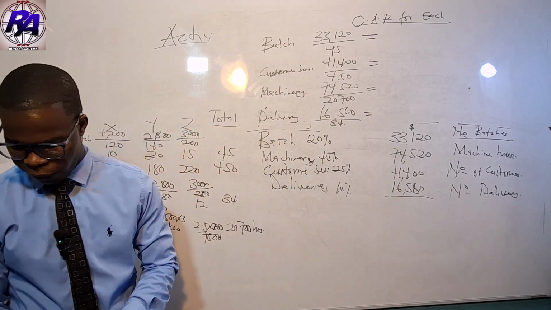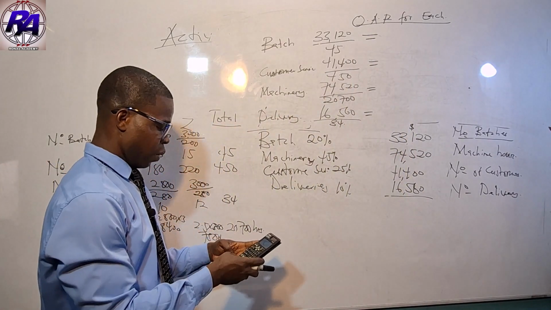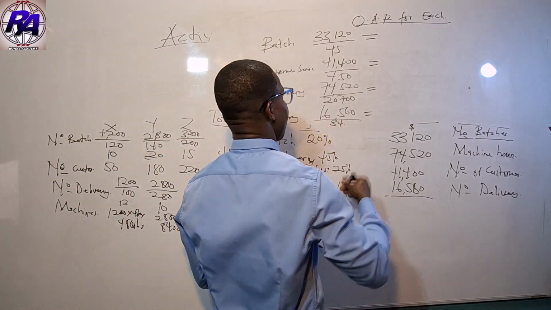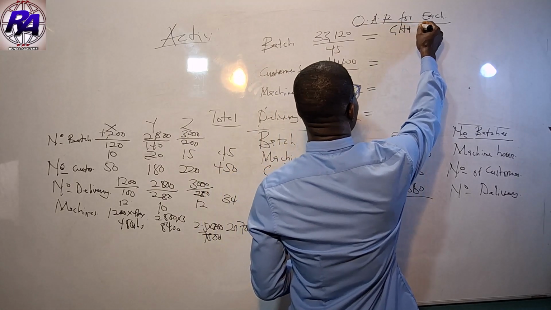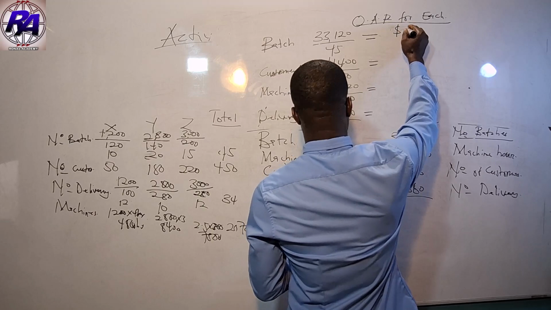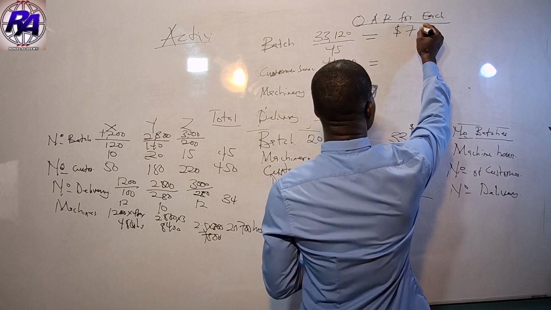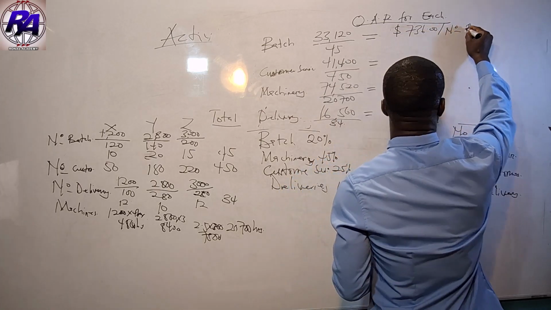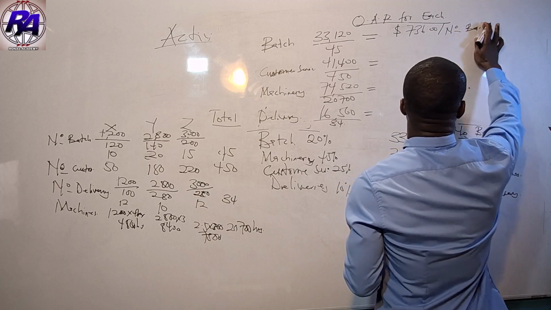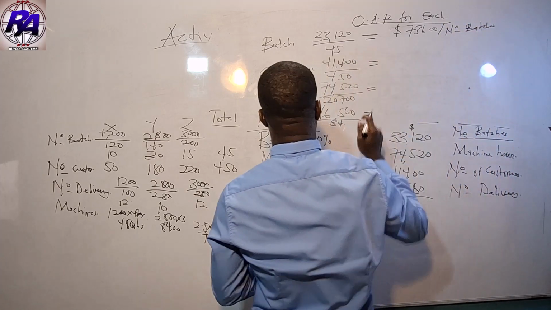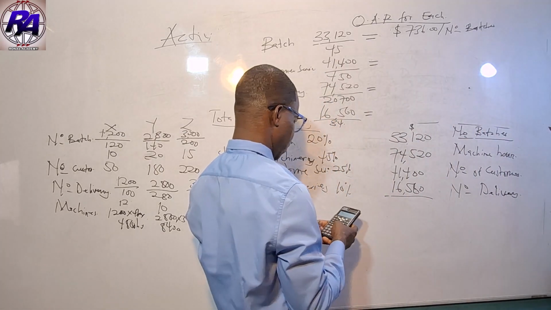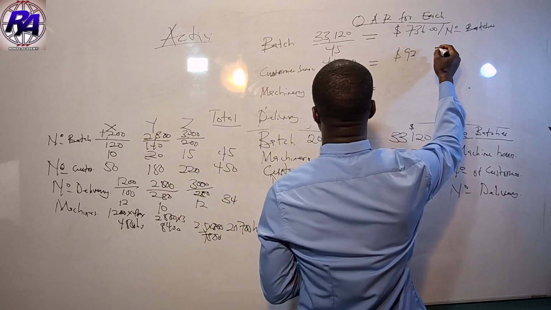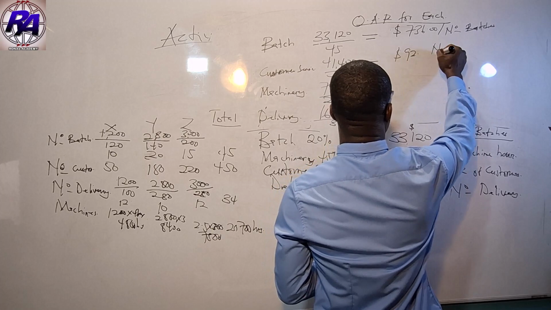The first one has to do with 33,120 divided by 45, which is giving us 736 per number of batches. You need to bring in the number of batches. Then we come to the next one, which is 41,400 divided by 450. This is going to give us 92 per number of customers.